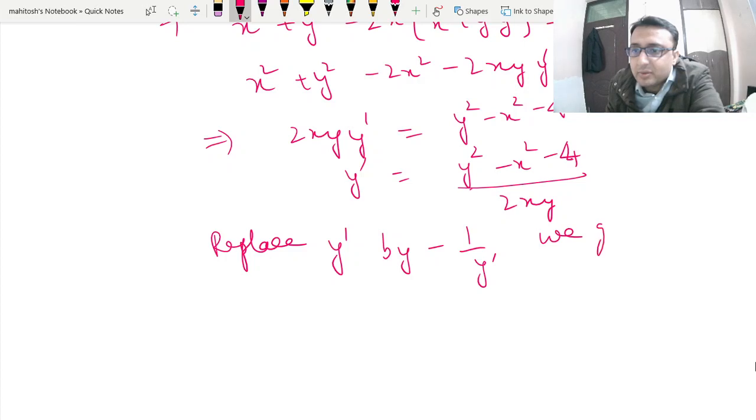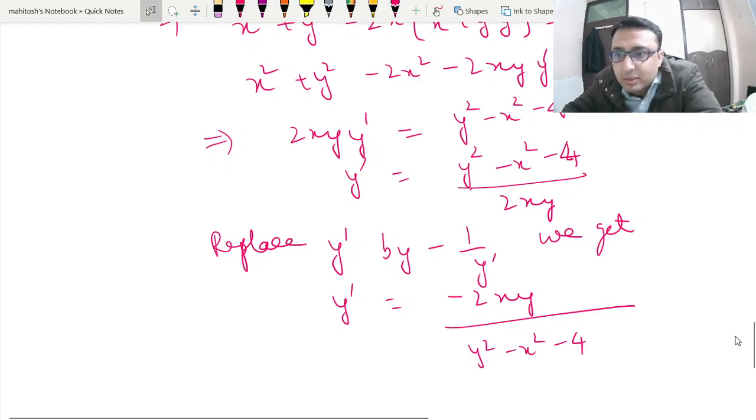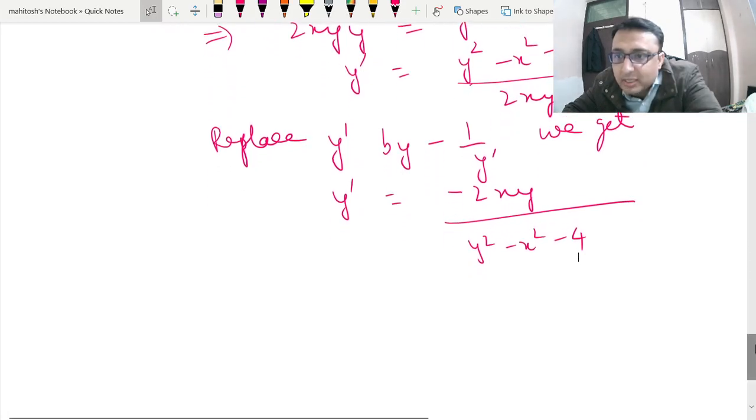So what we get over here, when we replace this, we can write straight away y dash is equal to minus of 2xy upon y square minus x square minus 4. Isn't it? What we have done is inverted the thing and put the minus sign.